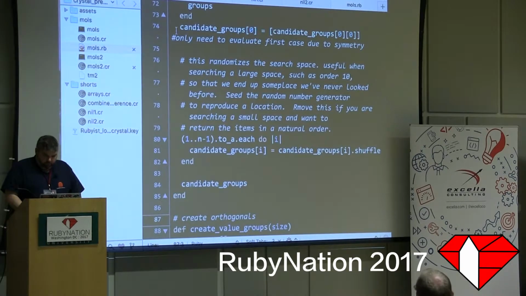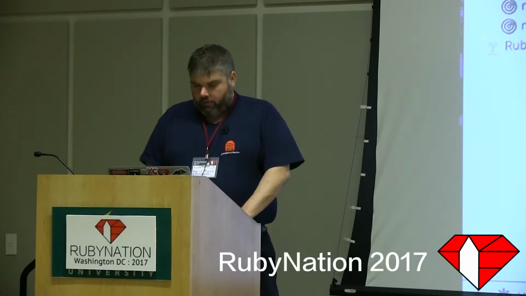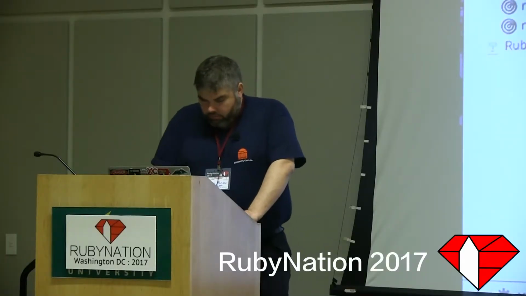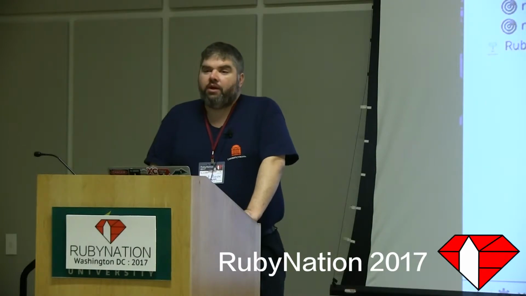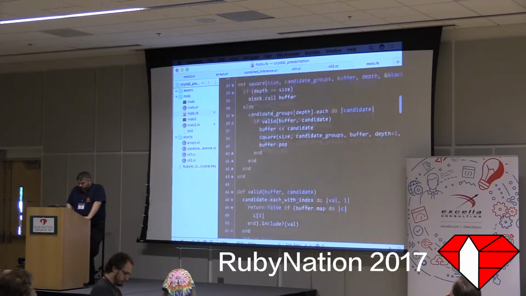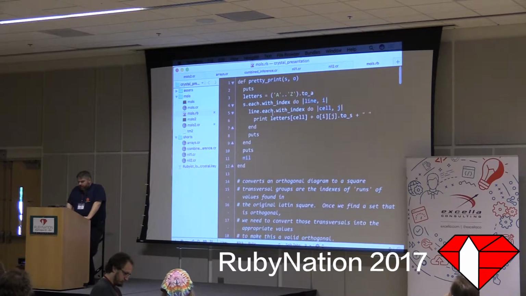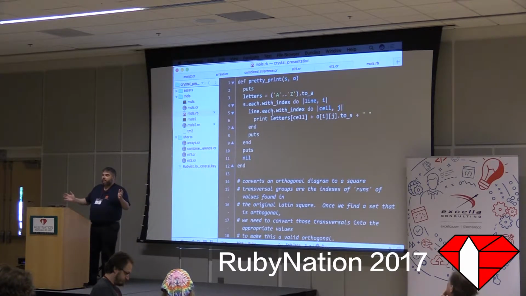Here is my mutually orthogonal Latin square program in Ruby. And I'm not going to go into a huge amount of detail with this. But it's 180 lines of Ruby code. And what I'm doing here is defining an array of any size, because I can find them of different sizes, a 2D array. And then I just start finding Latin squares, the first level Latin square that fits.